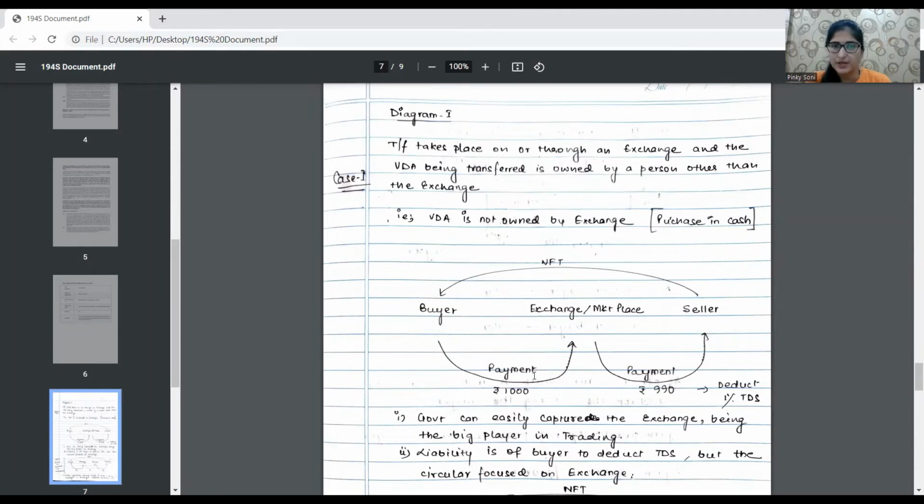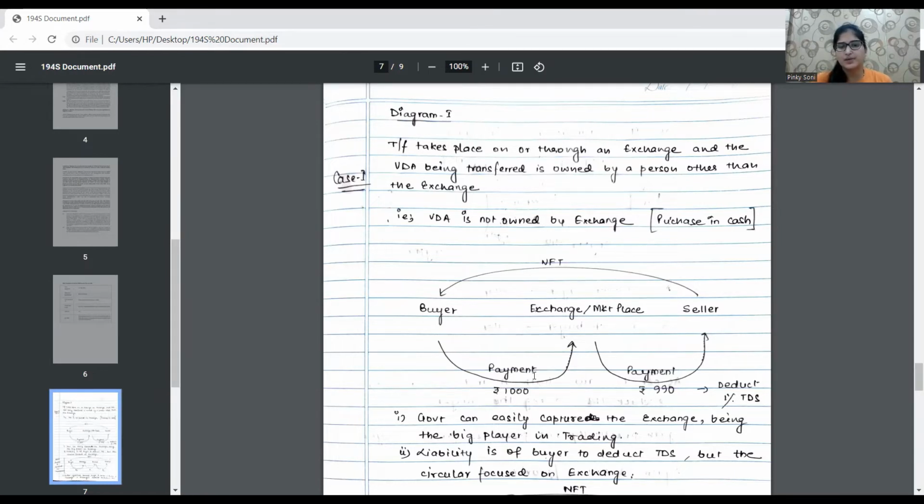Now, if we take a picture of the same, the transfer takes place on or through an exchange, and the VDA being transferred is owned by a person other than the exchange. So this is one situation where the VDA is not owned by the exchange, and the purchase is in cash. There are two parties, one is the buyer and another is the seller, and the exchange is the marketplace. The buyer will make the payment to the exchange, and then the exchange would make the payment to the seller.